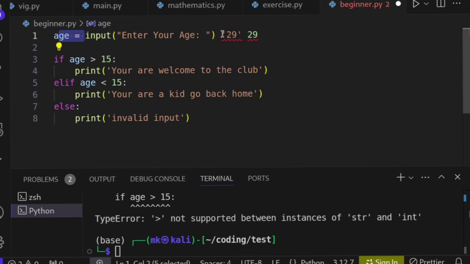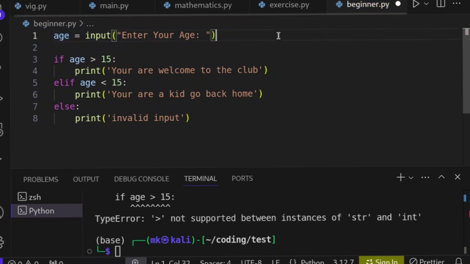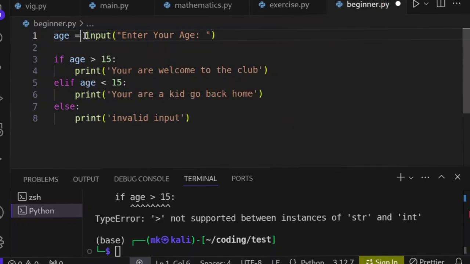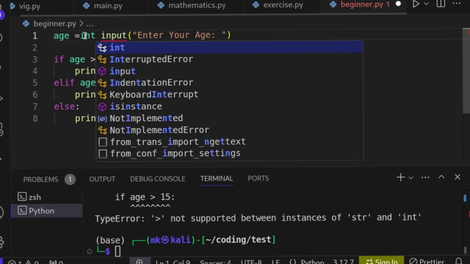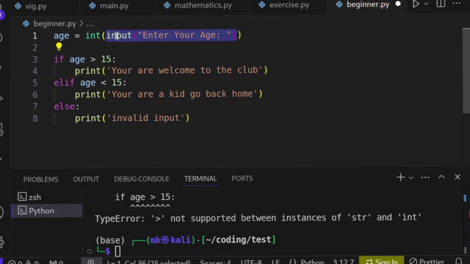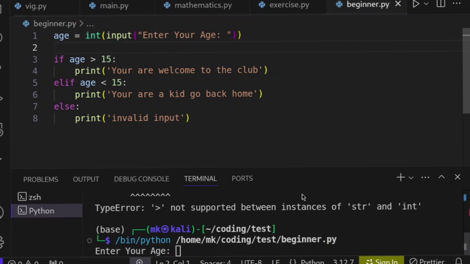So in that case, I have to convert my input to numbers, because I'm working with numbers. I will use integer. This function is used to convert a data type to the integer data type. Since what's coming out from this input is a string, we put the input inside the integer function. So now whatever comes out from the input, this integer will convert it to a number, and then we store it inside this variable called age. So now let's run and see.